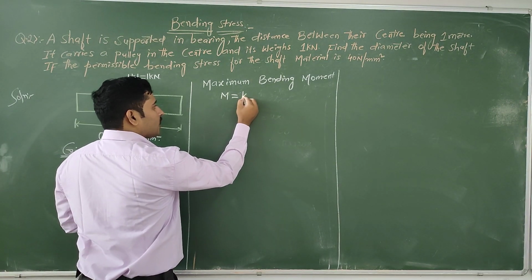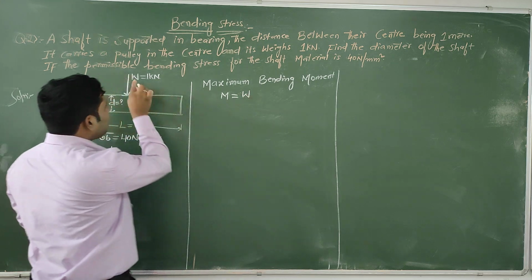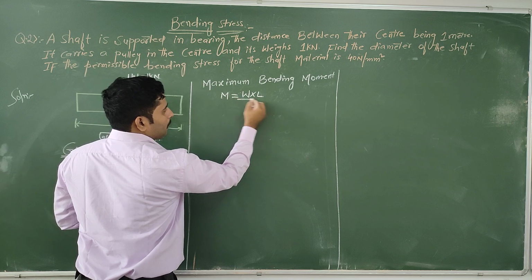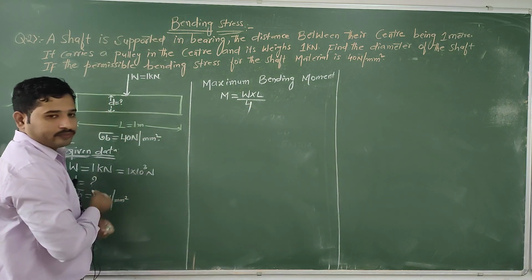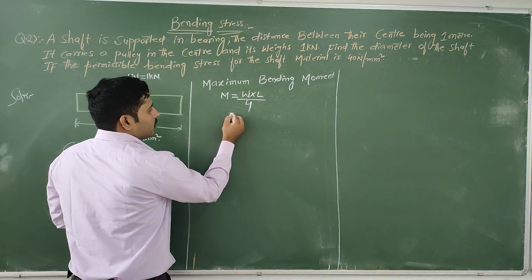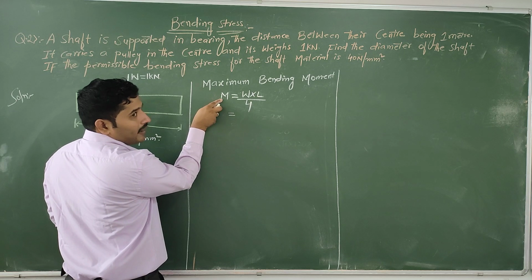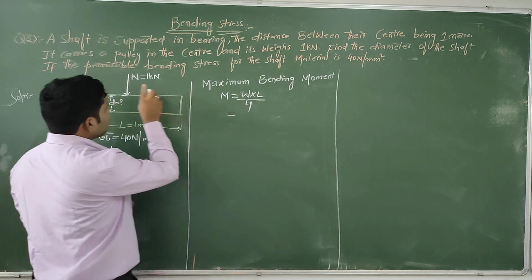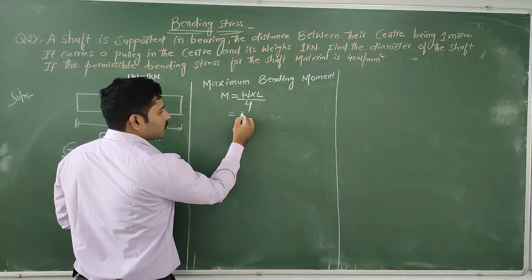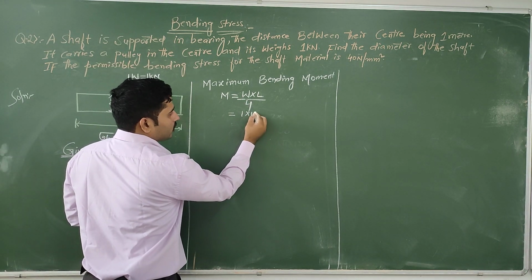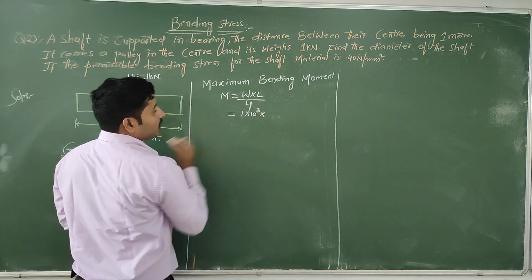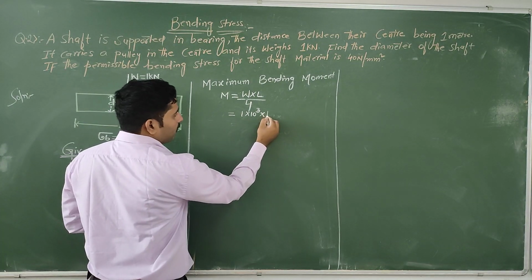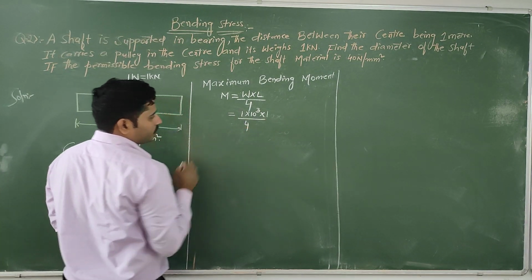For that reason, we use the formula weight into length by 4. Weight is 1 into 10 power of 3 Newton. The length is given as 1 meter, by 4.